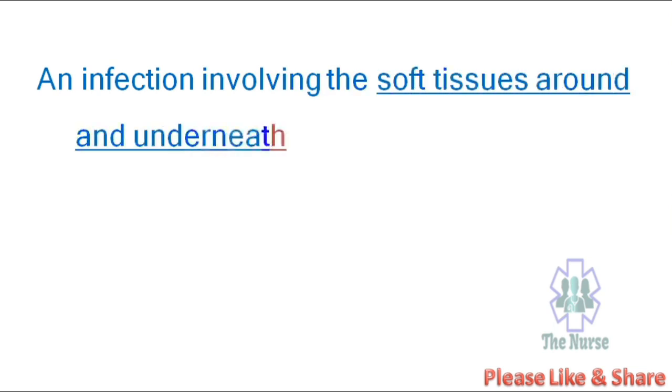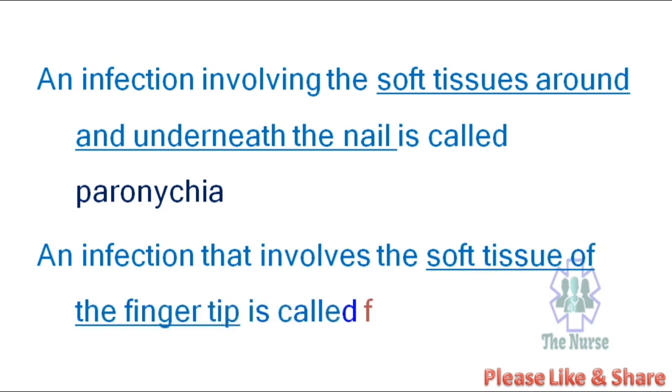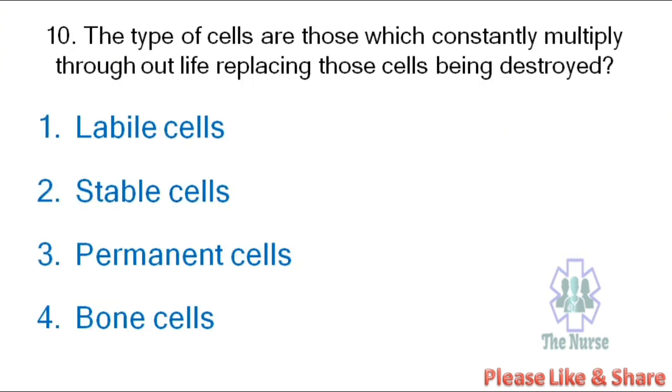An infection involving the soft tissues around and underneath the nail is called paronychia. An infection that involves the soft tissue of the fingertip is called felon. That is the difference.